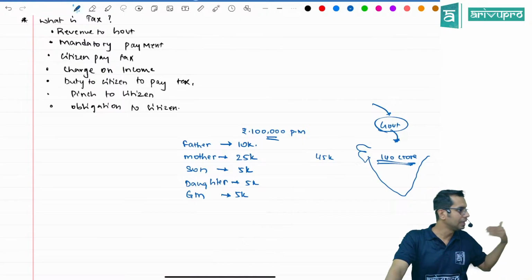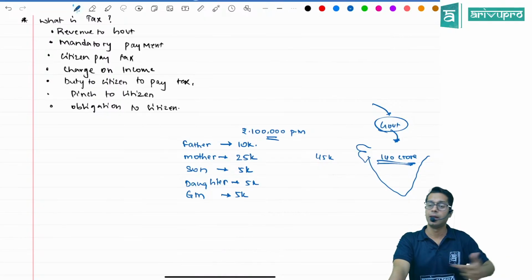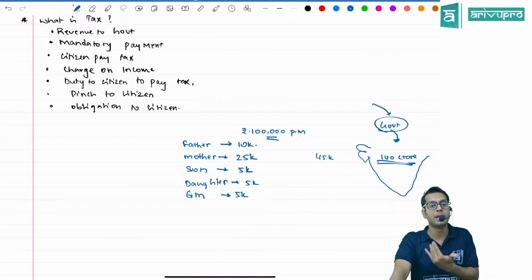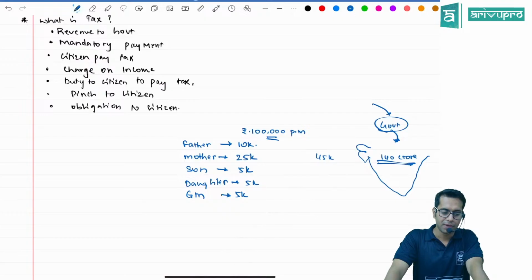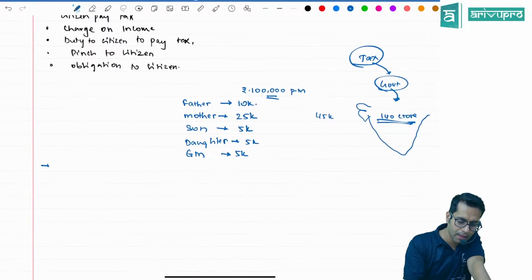That money which the government needs for running the entire India, they are giving us free education, infrastructure facilities, defense. For all these things, the government needs money. And where is that money coming from? That is all coming from us citizens, in the form of what, sir? Tax. So what is tax, sir? Tax is an important source of revenue to the government. It is one of the important sources of revenue to the government.